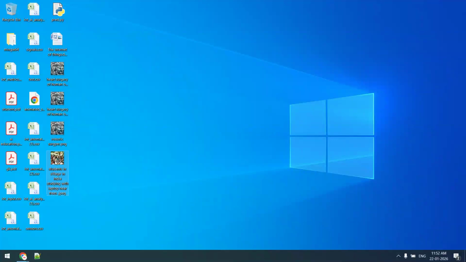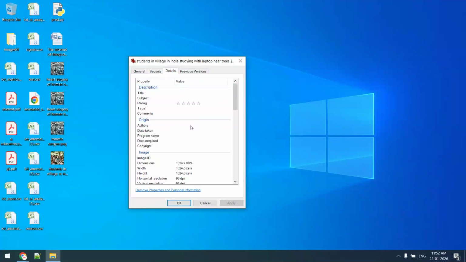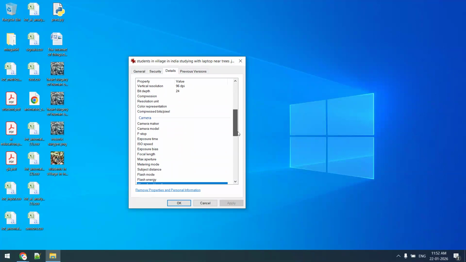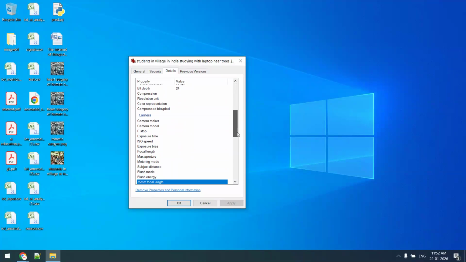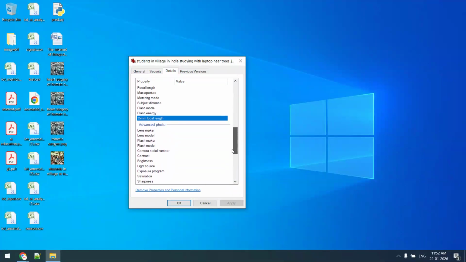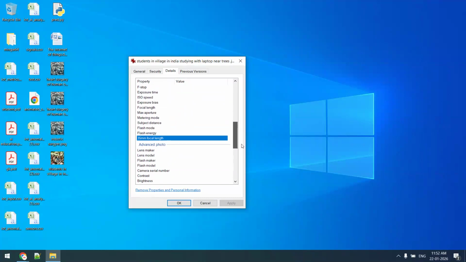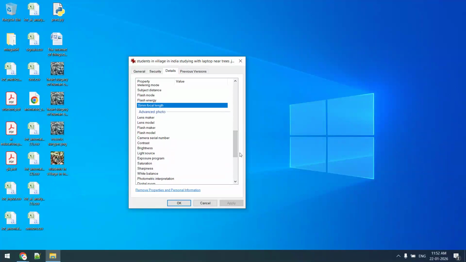Now if I see its metadata, right click, properties, details, author, there is no author of this image. Date taken, empty. Program name, empty. Date acquired, copyright, each and everything is empty. Now you can see camera information, depth, resolution, all of these things are empty. How is it possible that one image is captured but there is no camera information, no focal length information, no author information? Image or file is there but without any metadata.